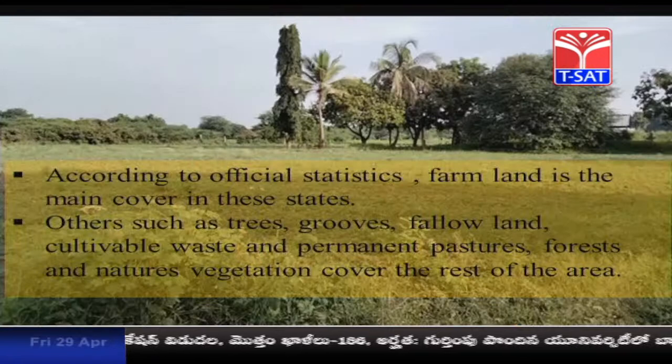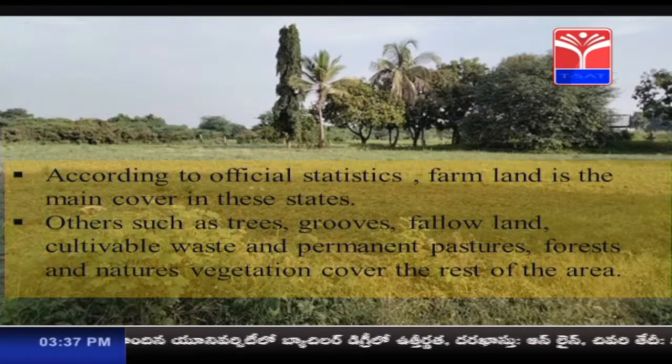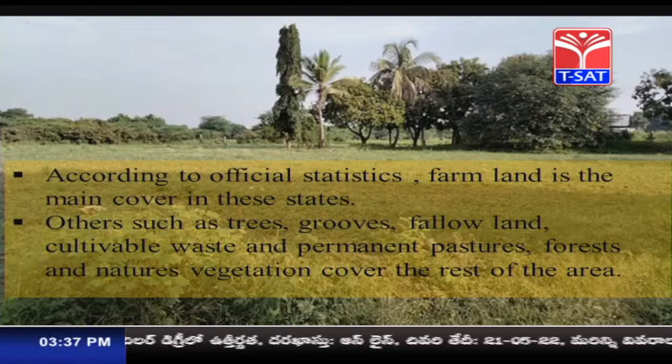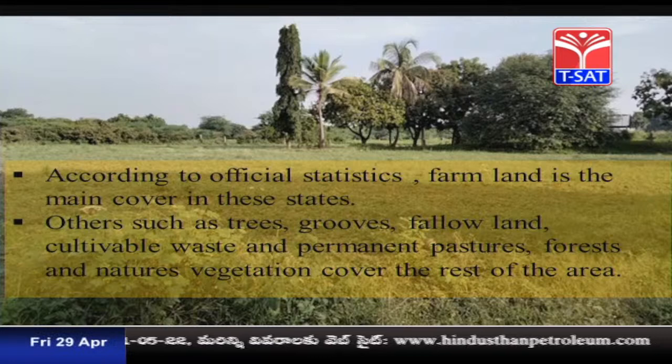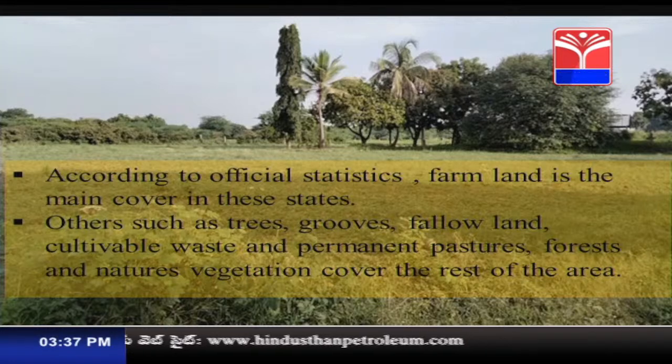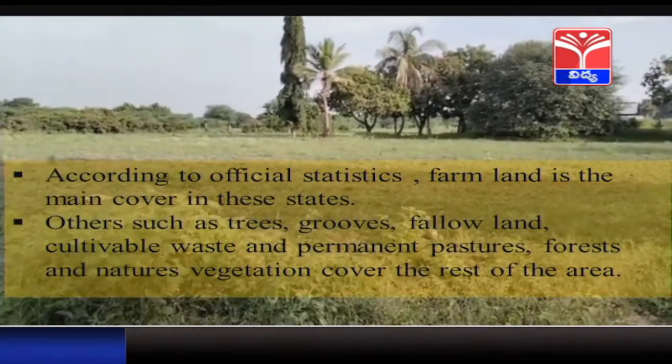Children, according to official statistics, farmland is the main cover in these states. Other lands such as trees, groves, fallow lands, cultivable waste and permanent pastures, forest and natural vegetation cover the rest of the area.